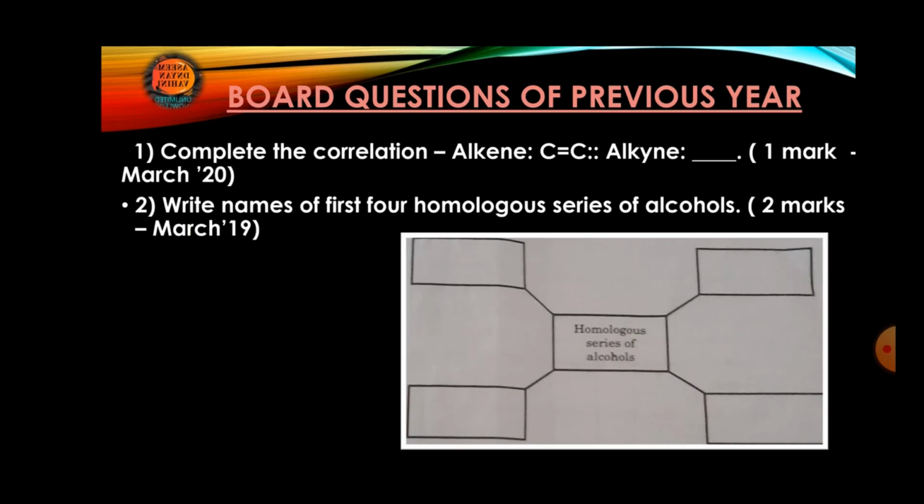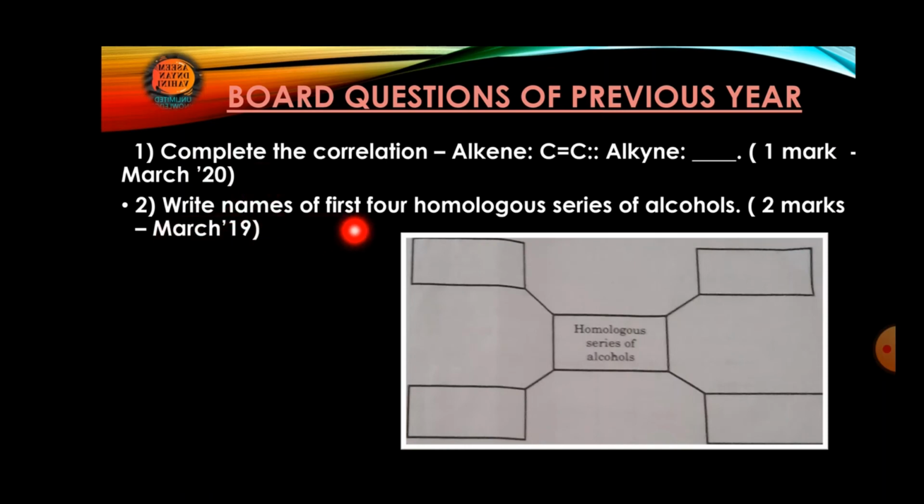Alright students, now here we have covered the important points and topics from this chapter. So now we will focus on the questions asked in last year's board papers based on this chapter. Alright, so we'll see first of all question number 1. Complete the correlation: alkene shows this type of structure, so which type of structure will alkyne show? That will be your question, and it comes for 1 mark. It was asked in March 2020, which means last year only.